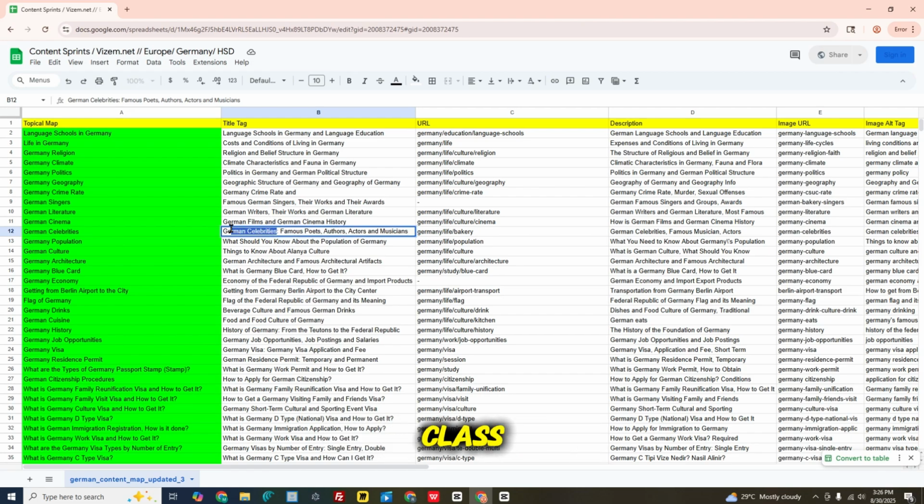So here in the next section, this is a little bit different from the others. Here we have a class and then individual entities: poets, authors, actors, musicians. These are basically hypernyms and these are hyponyms. If you check the lexical semantics section, you can easily understand it.